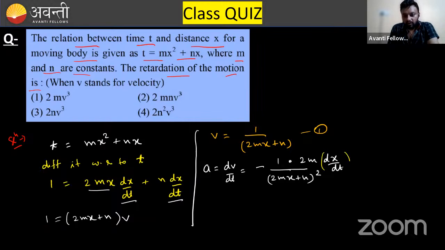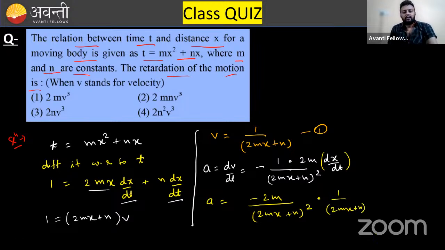Now dx over dt is what? Velocity. Now velocity is this one, so you can put this value of velocity. It will become minus 2m divided by 2mx plus n whole square into 2mx plus n.